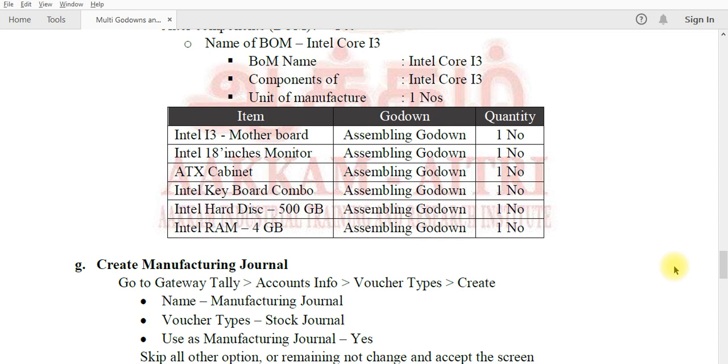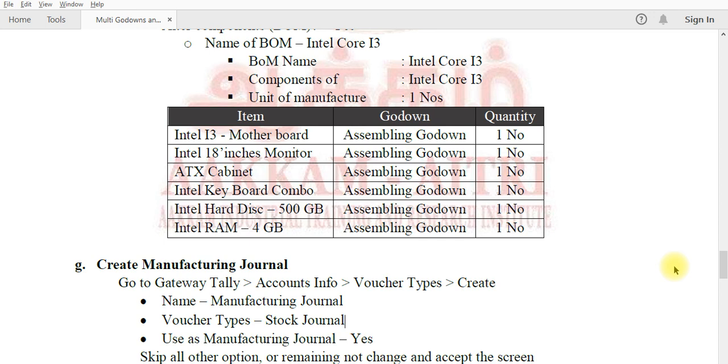Voucher type is stock journal. You must know voucher type as stock journal. Use as manufacturing journal, yes. When you give yes here, any journal vouchers must change to manufacturing journal.